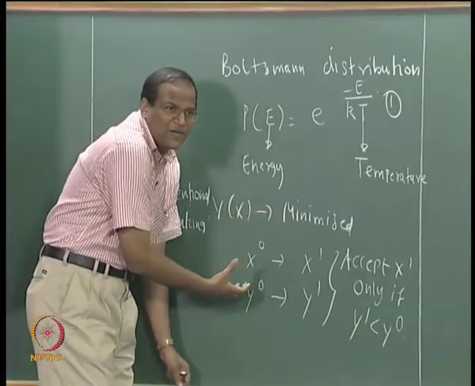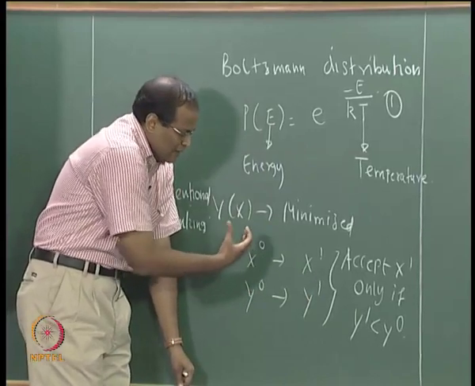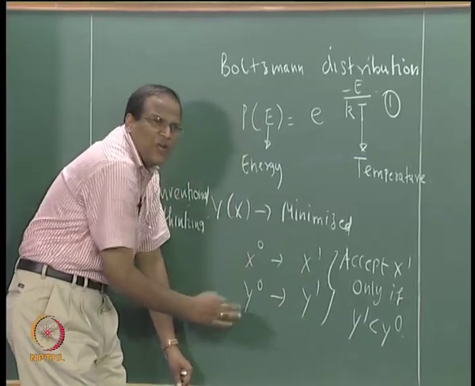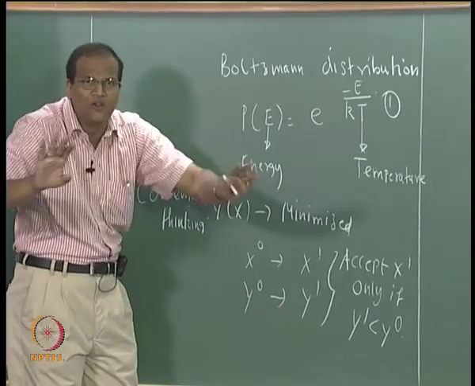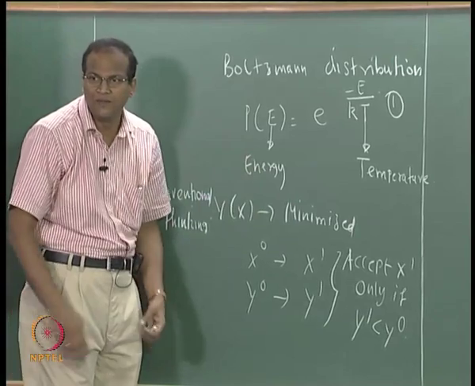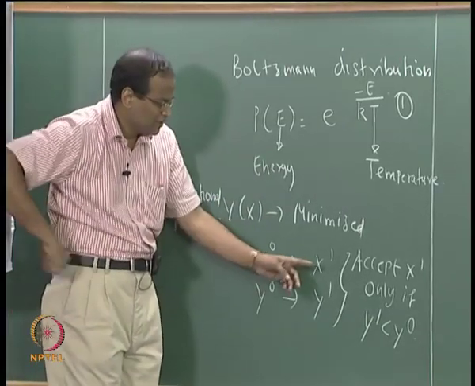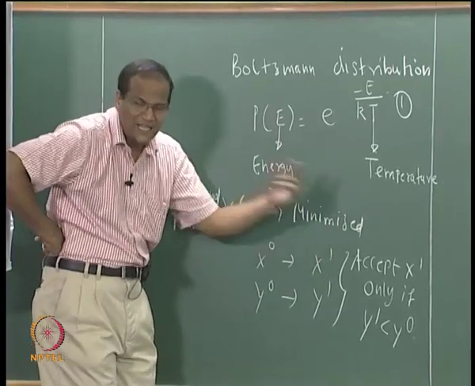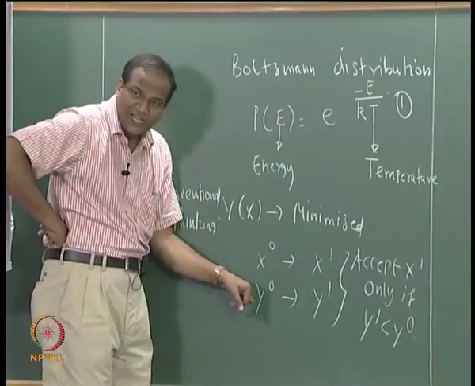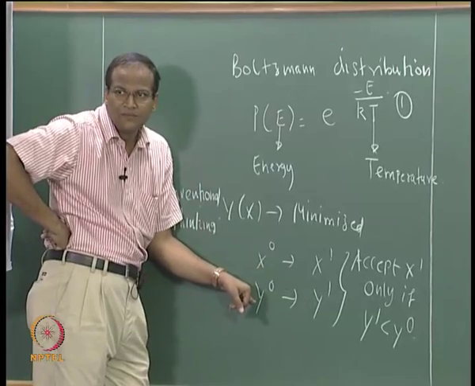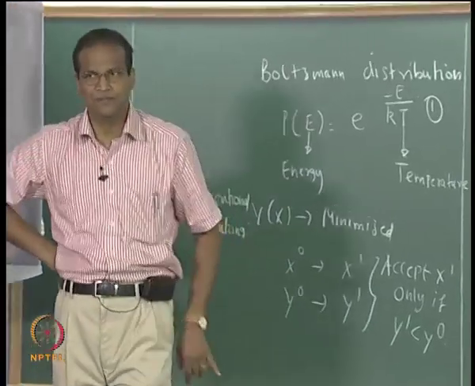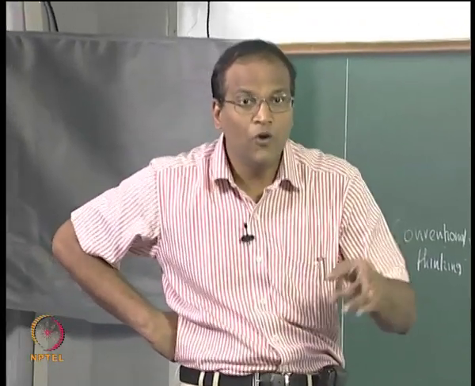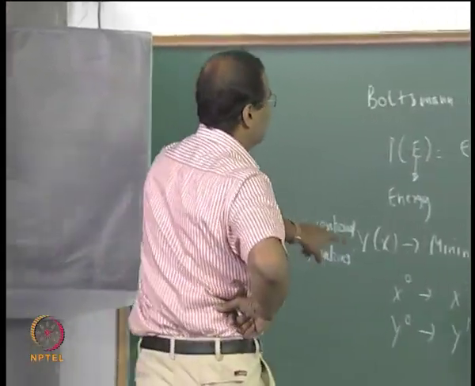So what we are doing in simulated annealing is, if you seek a minimum and y1 straight away decreases compared to y0, there can be no doubt in your mind that x1 has to be accepted. But the beauty is, if x1 is such that y1 is higher than y0, do not reject it right away, reject it with a probability. How do you decide that probability? Please use the Boltzmann distribution.